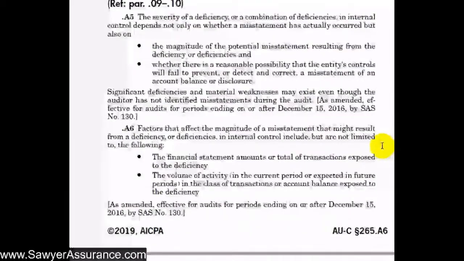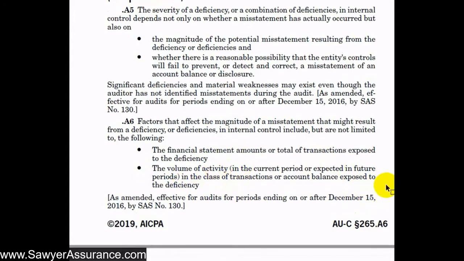So next it tells us a little bit about determining the magnitude of a potential misstatement. And that might be determined by the financial statement amounts or total of transactions exposed to the deficiency. So for instance, if the deficiency were to be in place, what might be the amount that ends up being misstated? And also the volume of activity in the class of transactions where the account balance is exposed to the deficiency. So if there's a lot of transactions running through this process where the internal control is deficient, then there might be a chance for a pretty large magnitude misstatement, just because there's a lot of activity and transactions running through that process.